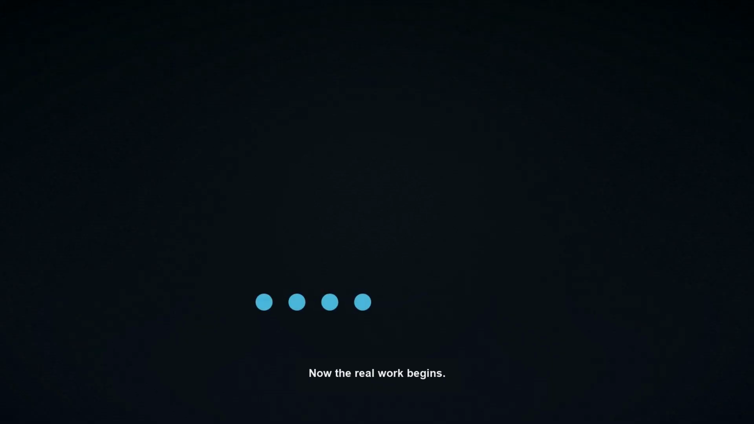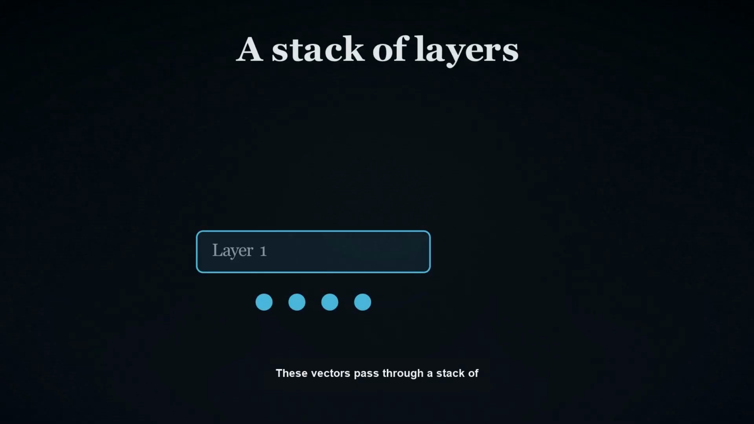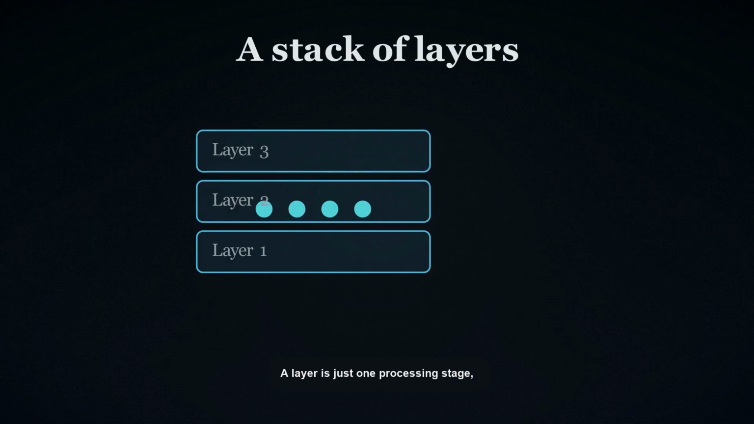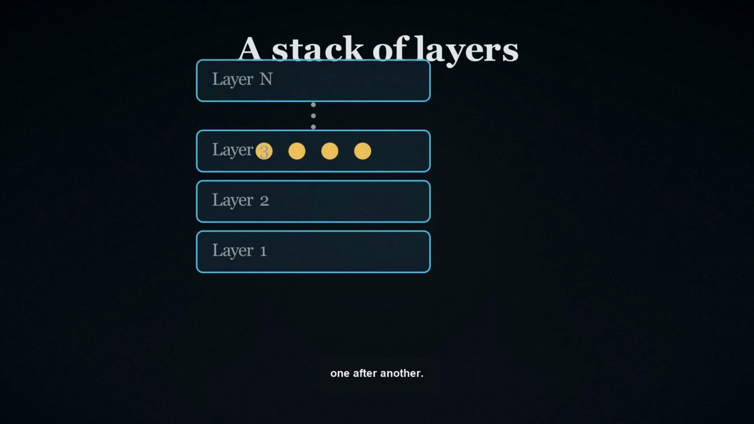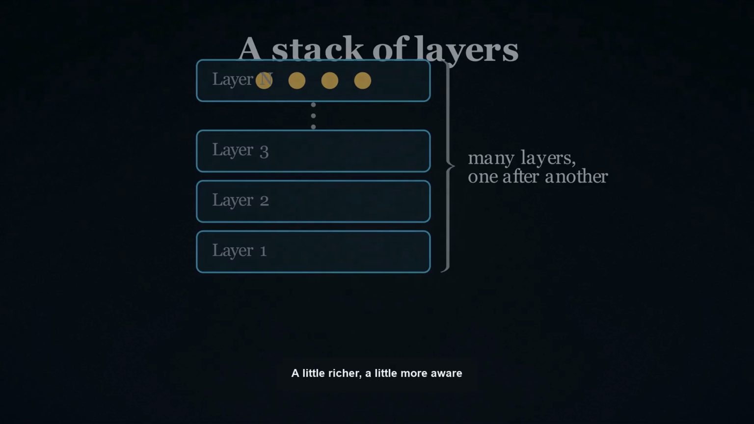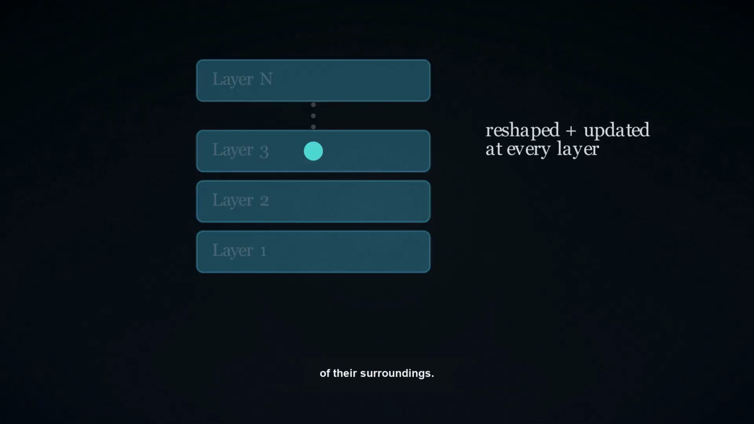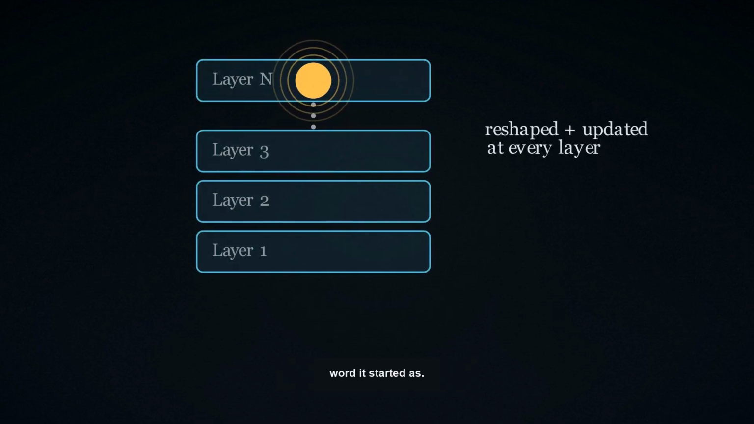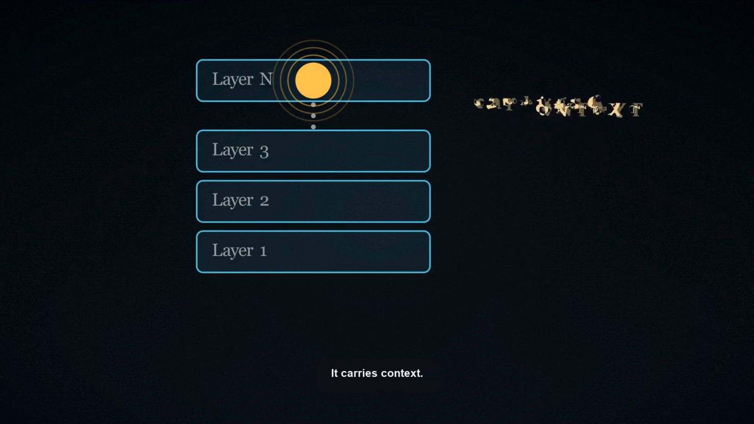Now the real work begins. These vectors pass through a stack of transformer layers. A layer is just one processing stage, and the model has many of them, one after another. At each layer, the vectors are reshaped and updated, a little richer, a little more aware of their surroundings. By the time a vector reaches the top of the stack, it carries far more than the single word it started as. It carries context.